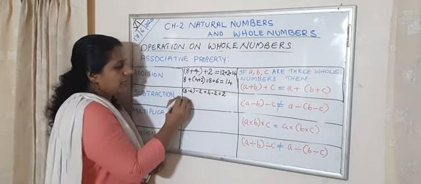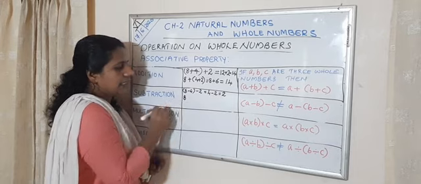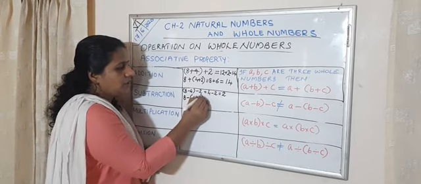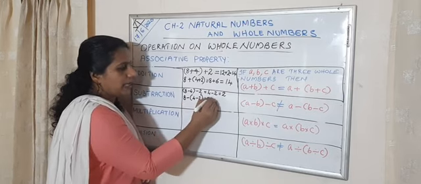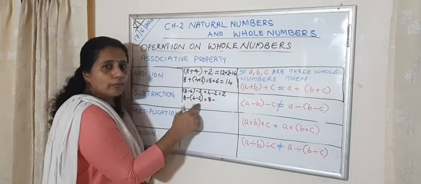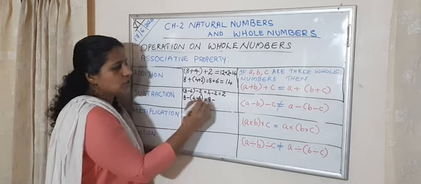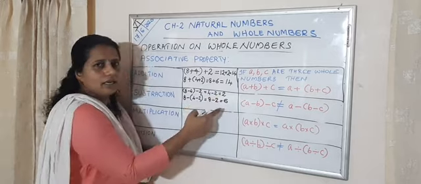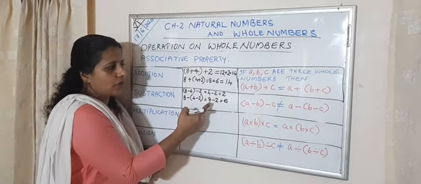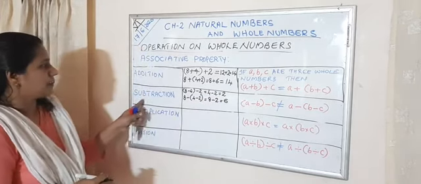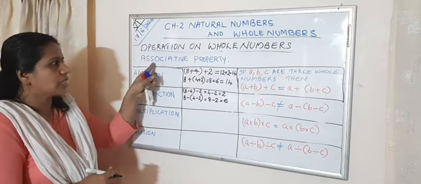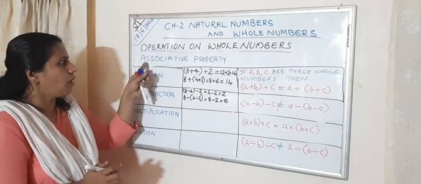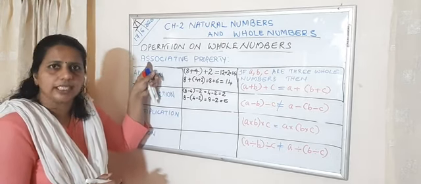Next, writing 8 here, minus, combining 4 minus 2. That is equal to 8 minus, what is 4 minus 2? 4 minus 2 is 2. 8 minus 2 is equal to 6. Answers are different. So, subtraction is not associative. Subtraction does not hold associative property.